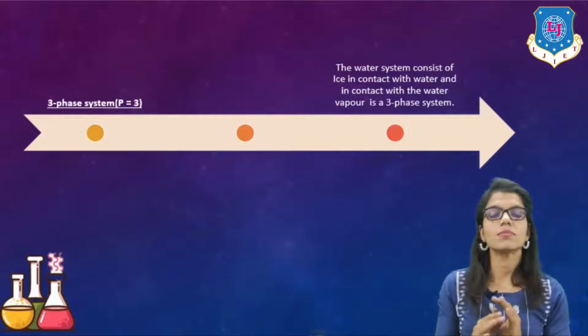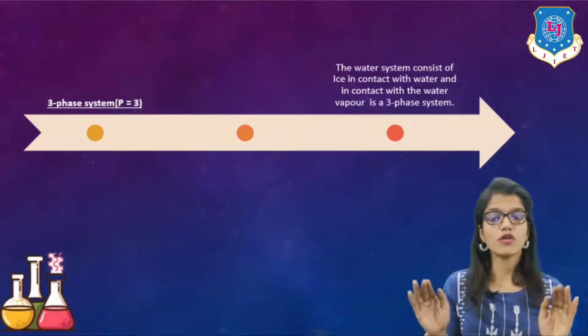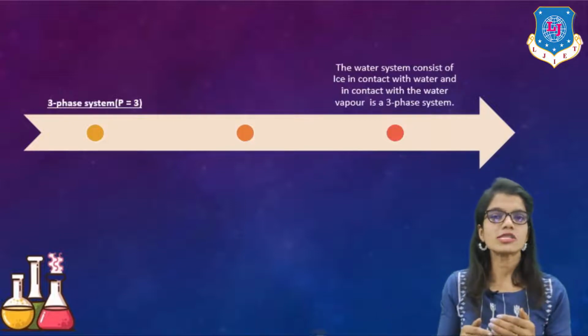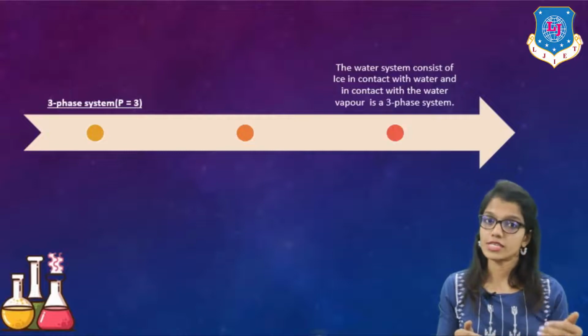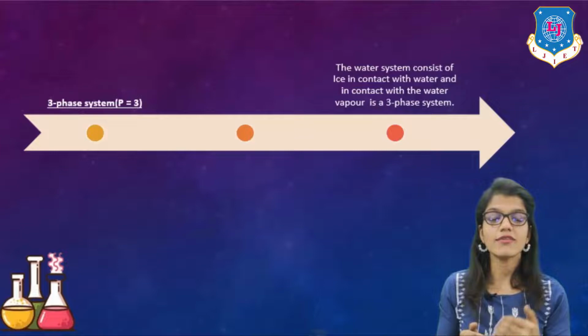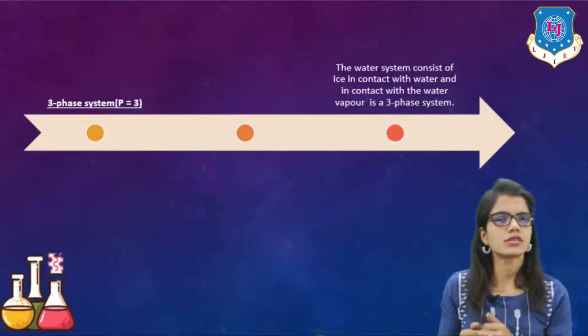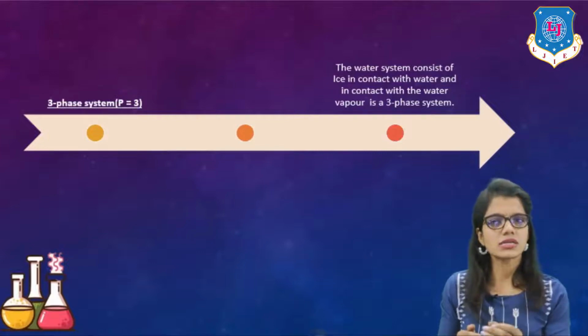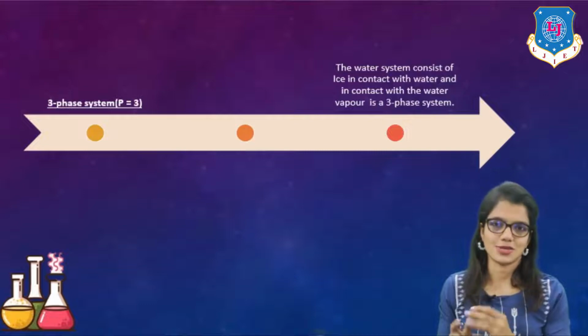These are the best examples of it. We can have a 4-phase system also. We can have 5-phase, 6-phase, 7 phases, the number of different systems. It may be possible that they have chemical properties the same throughout, but if their physical property changes, then you have to understand that they will be known as different phase systems. This is a must requirement to consider it as a phase system.